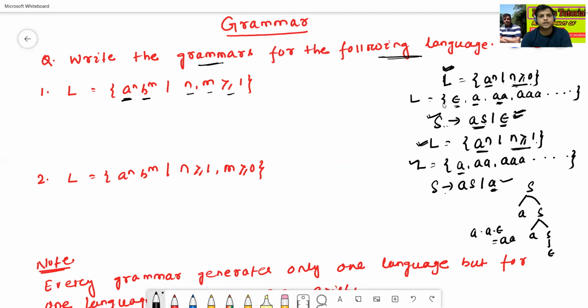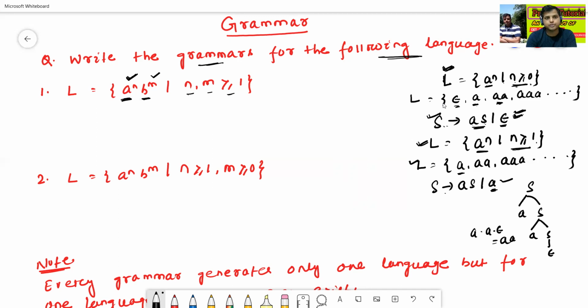See here. So how to get a to the power n and b to the power m? First we'll find the grammar for a to the power n. Then we'll find the grammar for b to the power m. Then we'll combine both the grammars. First we'll find a to the power n.